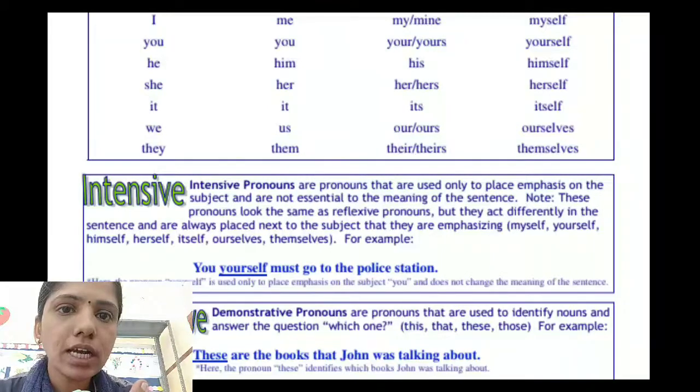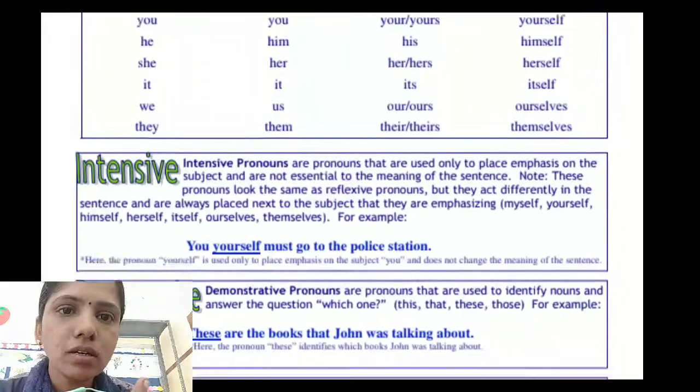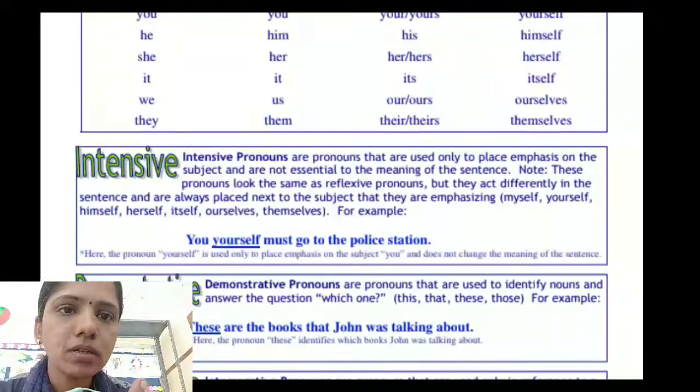Intensive pronouns are pronouns that are used only to place emphasis on the subject and are not essential to the meaning of the sentence.